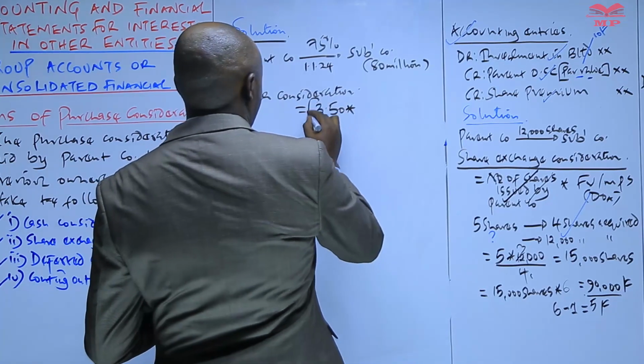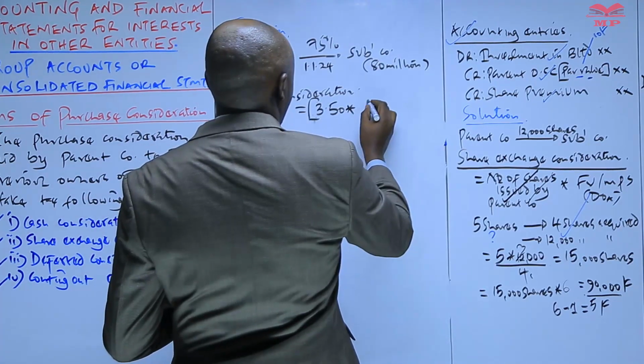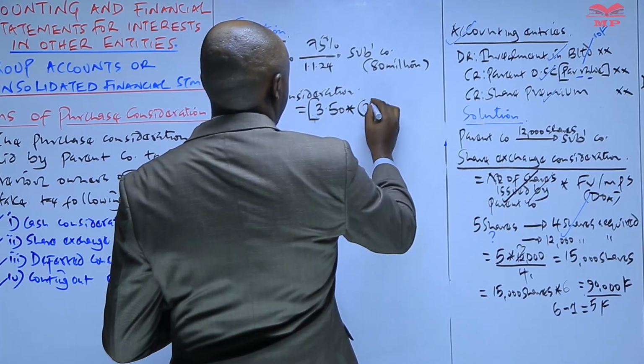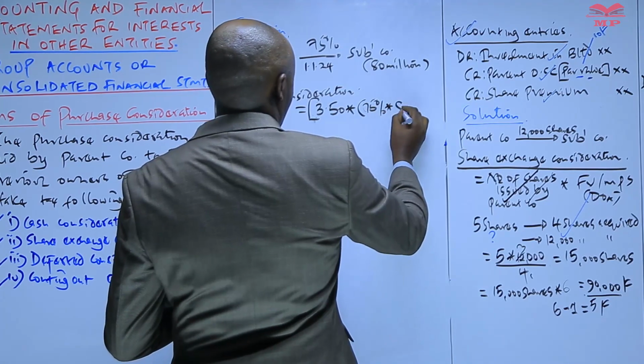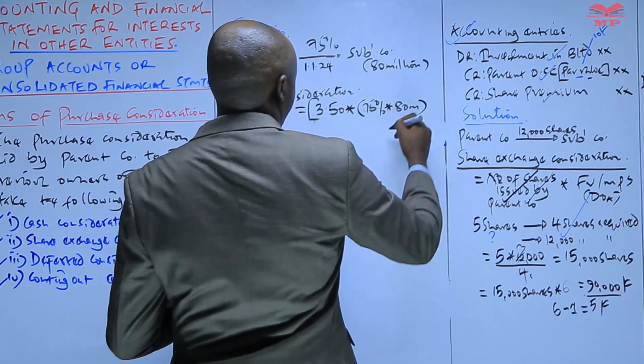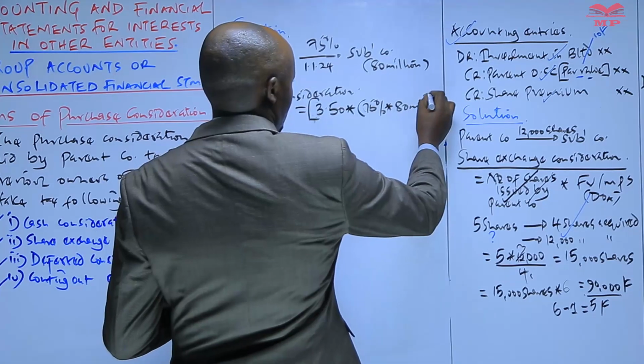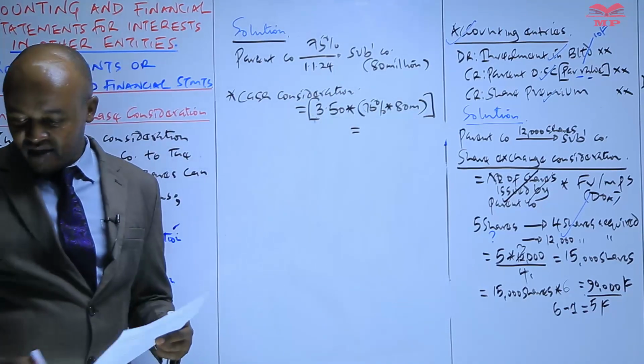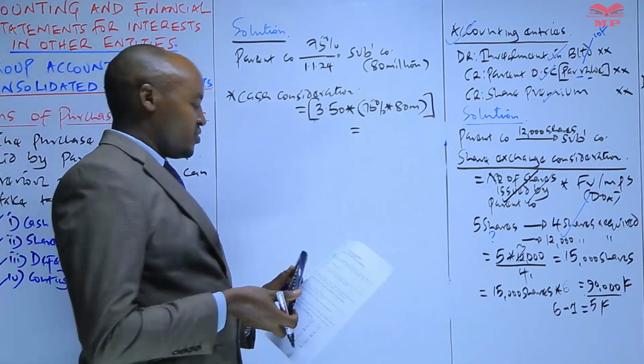So the shares which were acquired by the parent in the subsidiary will be equal to 75% of 80 million. So this will give us the consideration which was paid in what? In cash. So let's compute this.